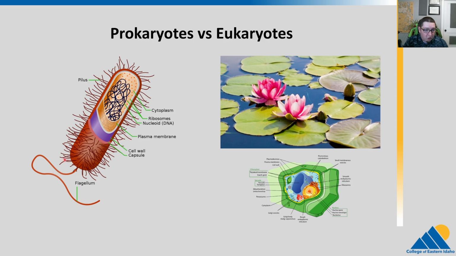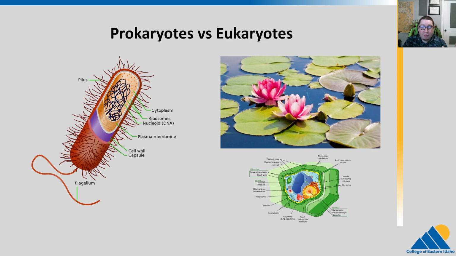Prokaryotes, right, we said much smaller, simpler. Not that they're not complex, but they don't have a nucleus. They don't have any organelles. They can do transcription and translation at the same time. So they're all about speed, right? Whereas eukaryotes, we have many, many different cell types. We think of a plant, right? We have a lot of organelles. We have the nucleus. Transcription occurs there. Translation happens outside of that.